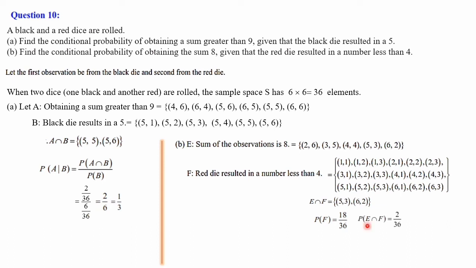Then P of E intersection F: there are two elements, 2 divided by the total number of elements 36. So 2 by 36. P of E given F is P of E intersection F by P of F. When we substitute, 2 by 36 by 18 by 36, that is equal to 2 by 18. 2 and 18 can be cancelled, that is 1 divided by 9. So the required probability is 1 divided by 9.